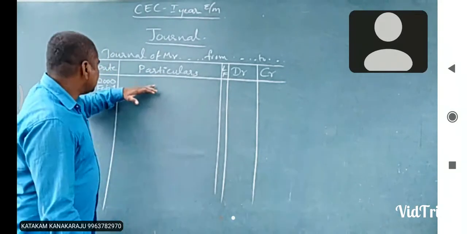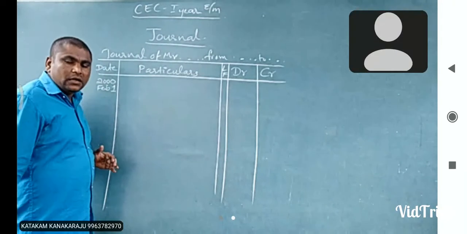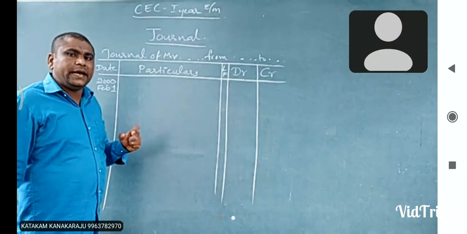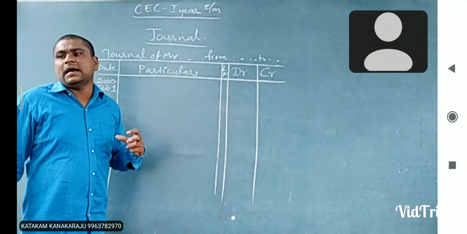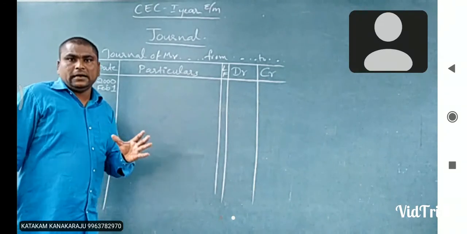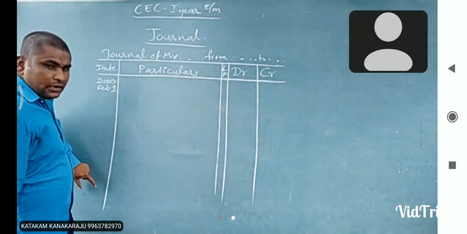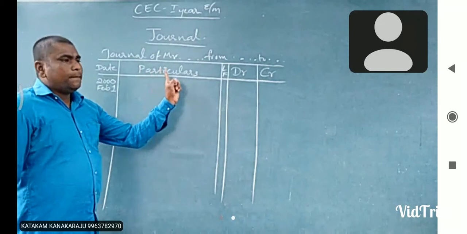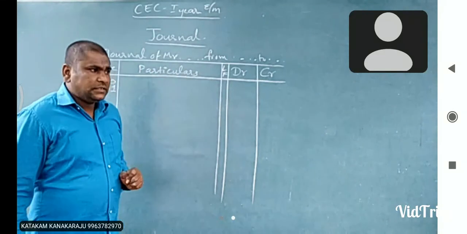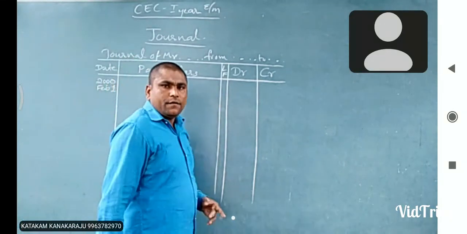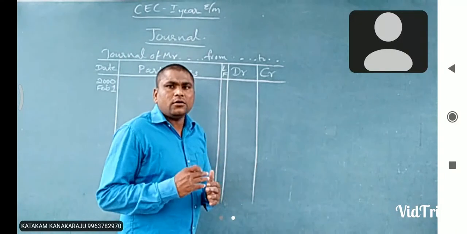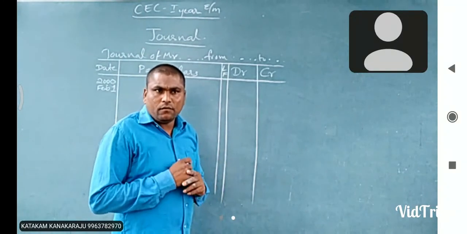Okay, see here, the date column is over. The chronological order means date wise; when business transactions occur, the date will be mentioned in the date column. Next is the particulars column, where we find out which account is debit and which account is credit.